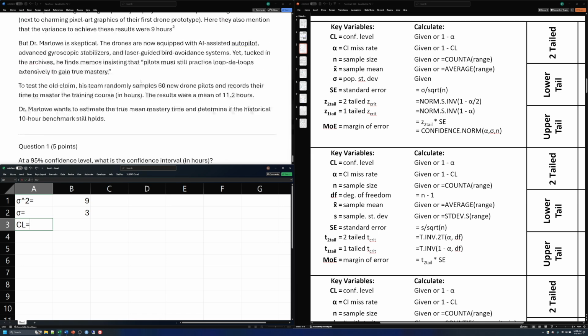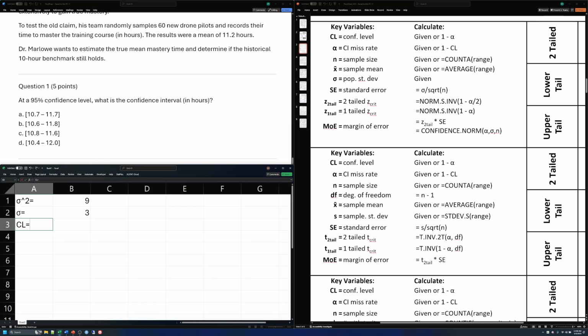Our confidence level is 95%, so 0.95. The next thing it asks for is our alpha level. Let's grab alpha, and that is equal to 1 minus the confidence level. That gives us our alpha. The next thing that we want is our sample size. When we come up here, the team sampled 60 new drone pilots, so our sample size is 60.